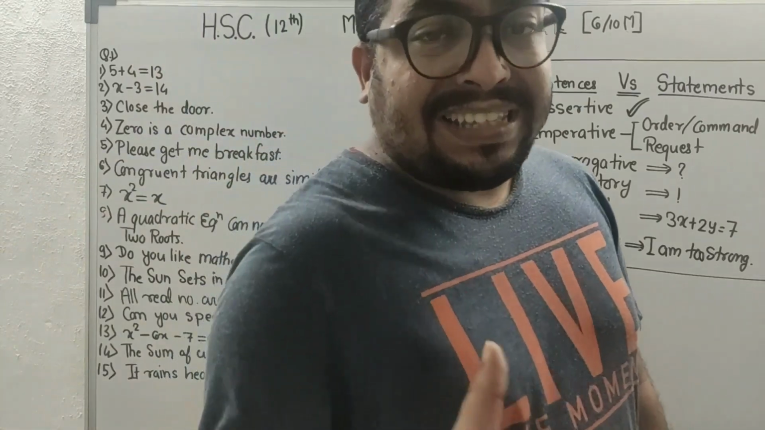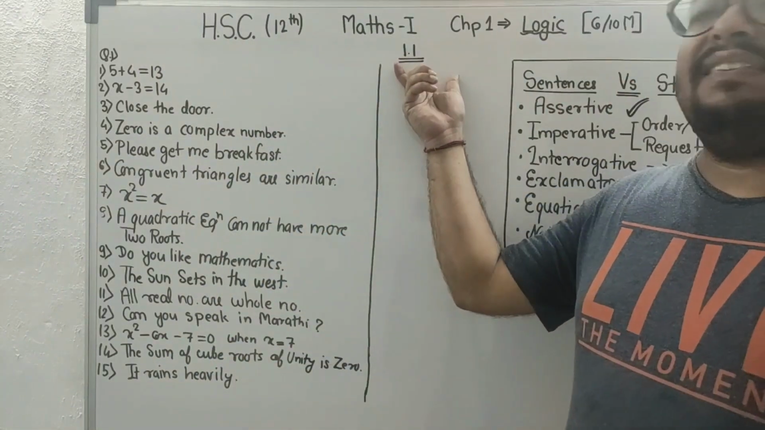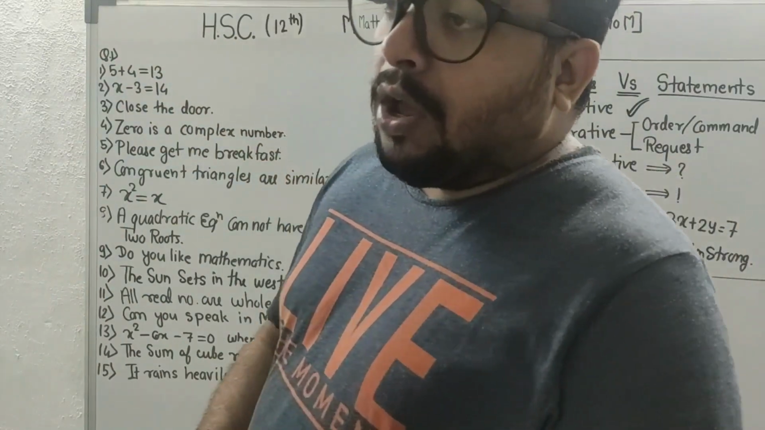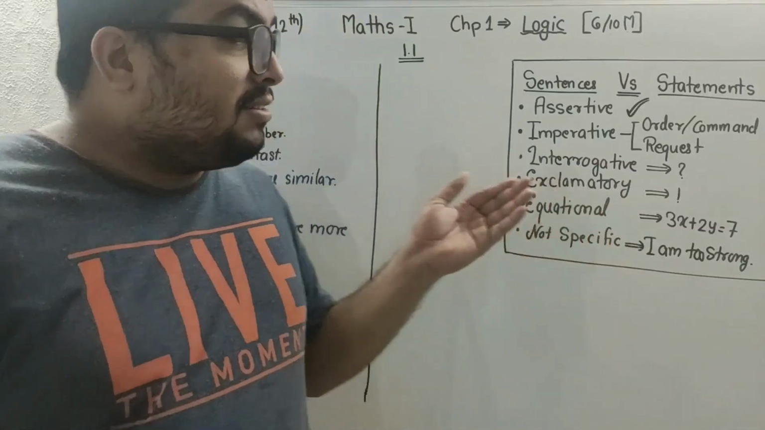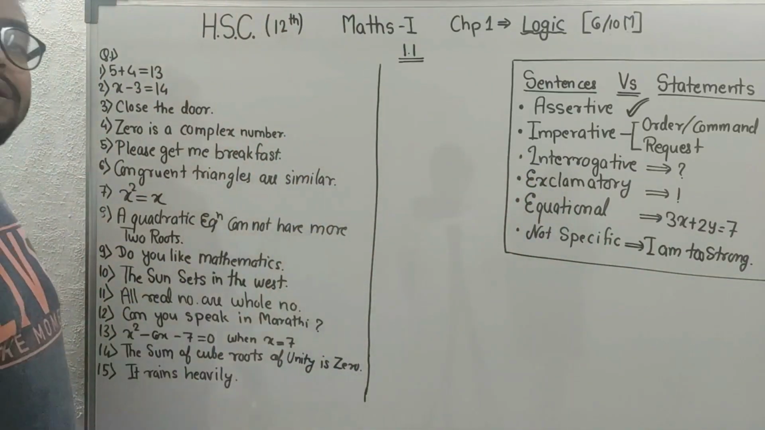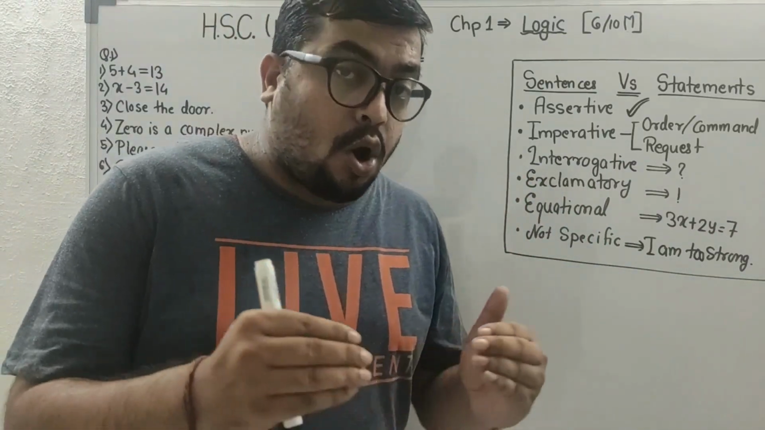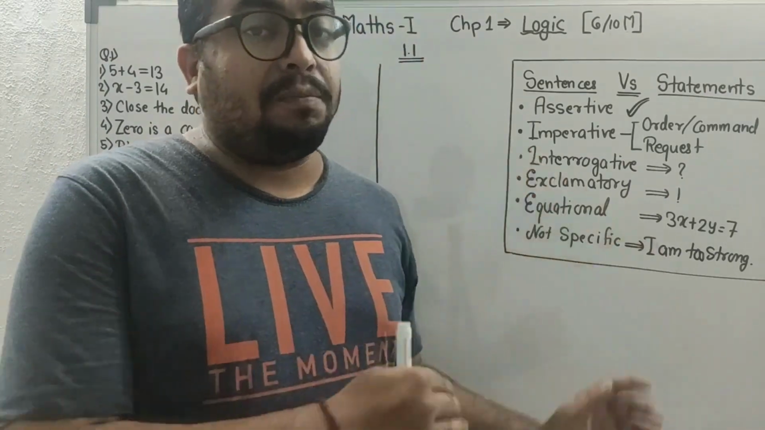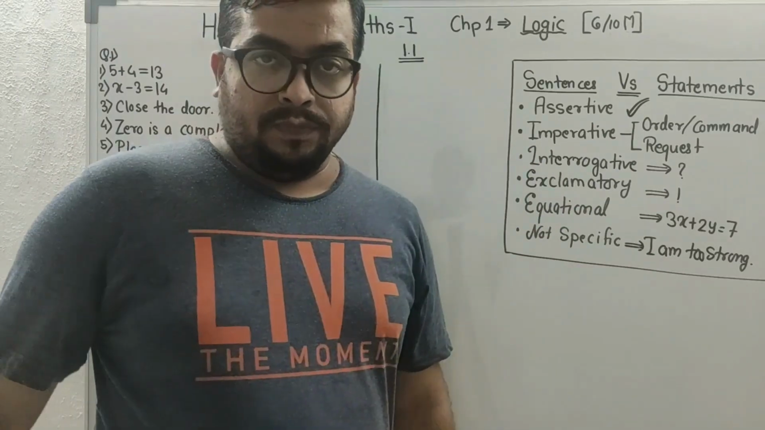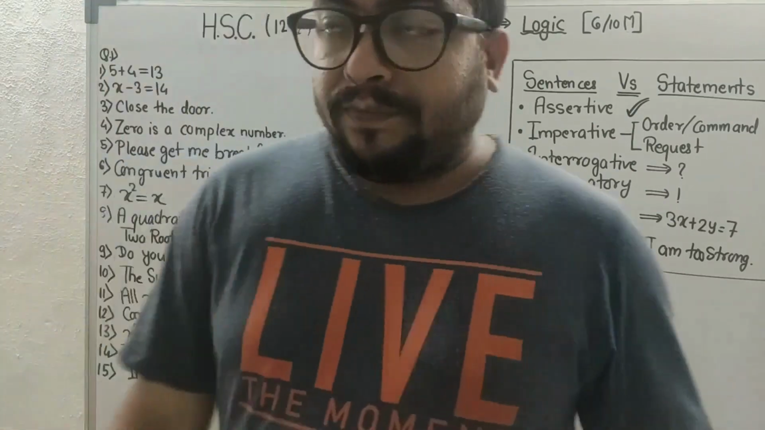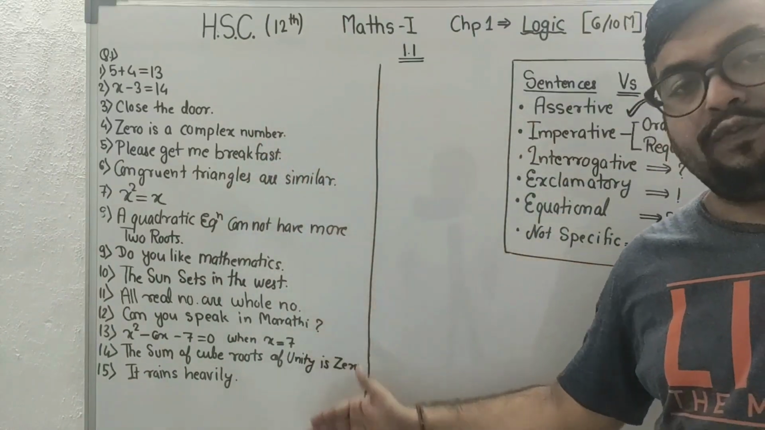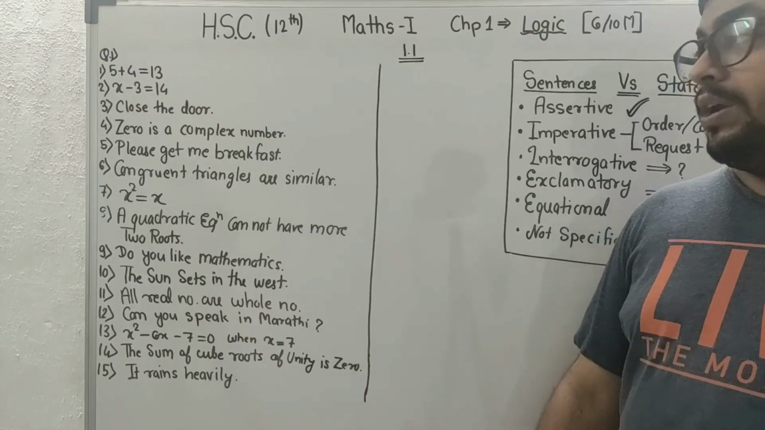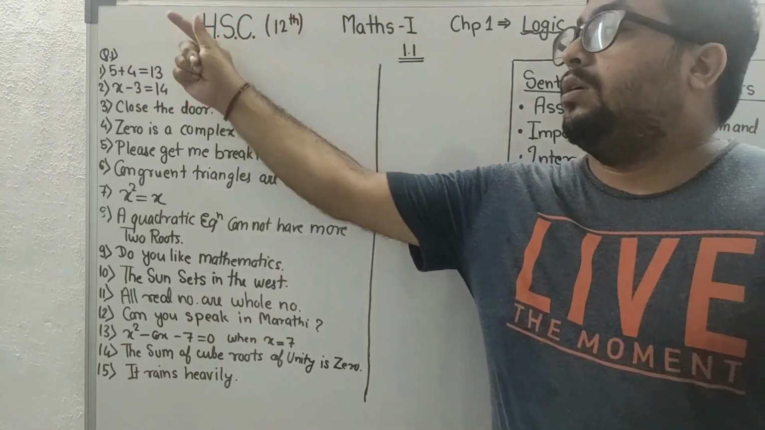So students, let's start with your exercise 1.1 and question number 1. What is question number 1 here? Identify whether the given sentences, these 15 sentences, are statements or not, with reasons, and if they are statements, write the truth value. Here I am going to explain all these 15 questions and then I will show you how to write. Now let's start with the first question.